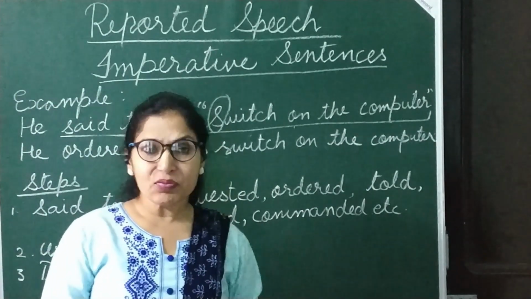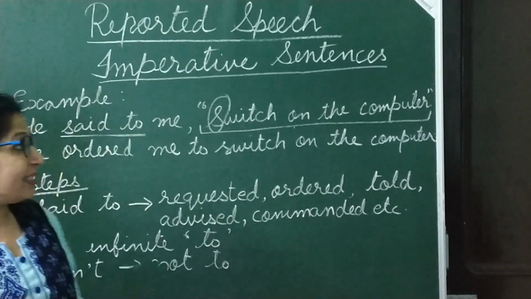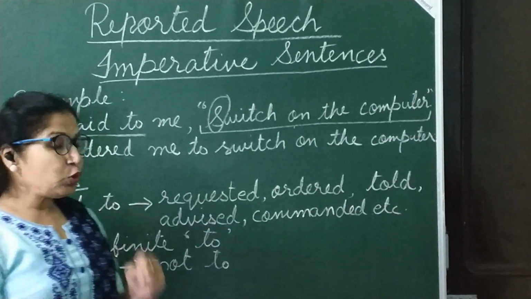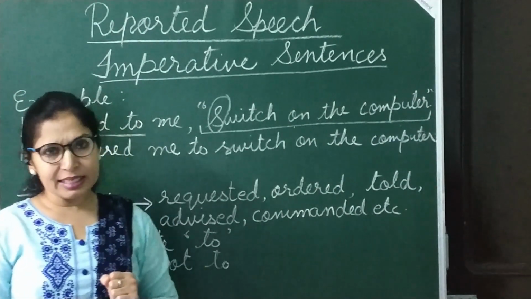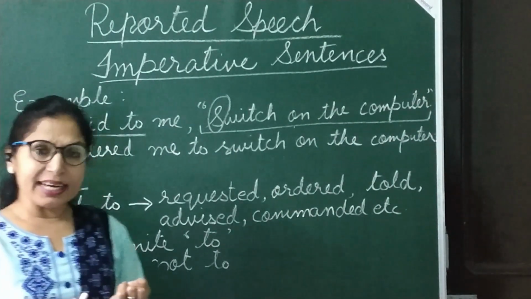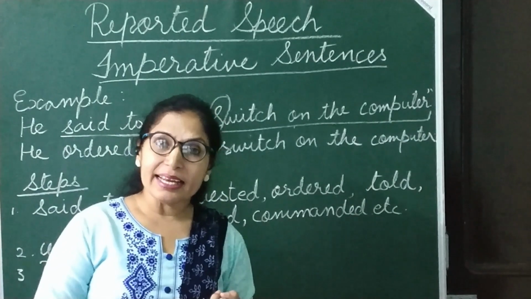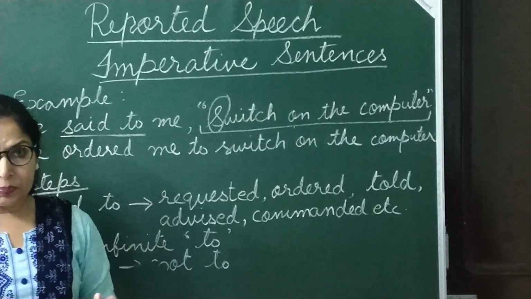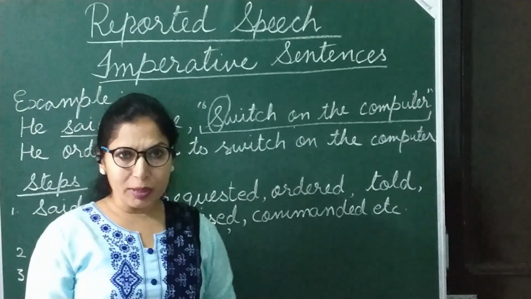Okay students. Now one thing more, how will you identify that this particular sentence is an imperative sentence? So usually what is the structure of a sentence? First we write the subject, after that the helping verb, and then the main verb. For example, I play football, he is going to market.